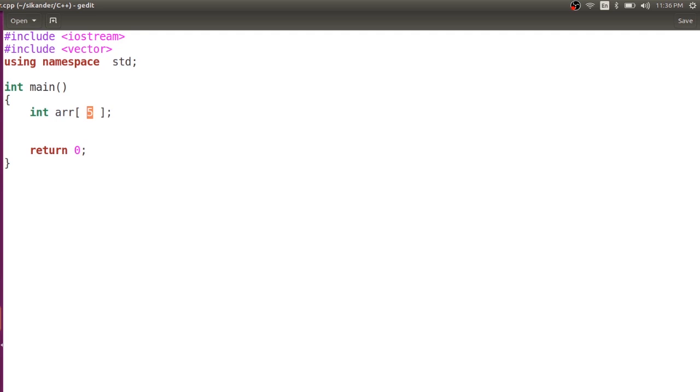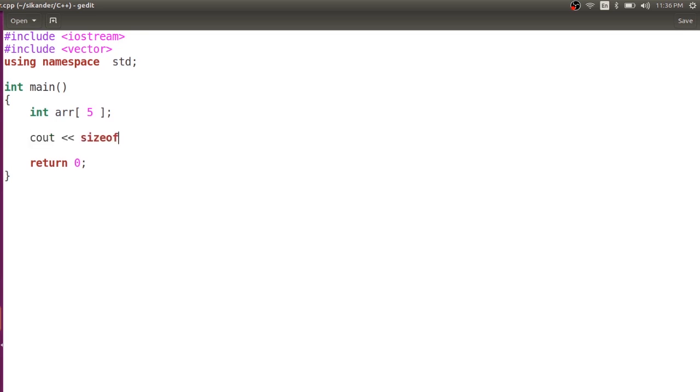When I say a literal value, I mean some fixed value which can be determined during compilation itself, like the amount of memory to be reserved. Sometimes we basically used a macro like #define followed by some name like size and then some literal value for that. But remember, that will be handled by the preprocessor, and during compilation the size is a literal that we get. Based on this, the compiler used to reserve memory where I can store 5 elements.